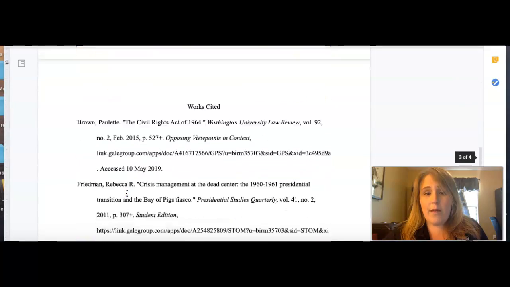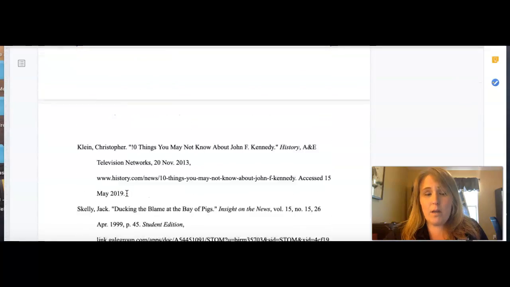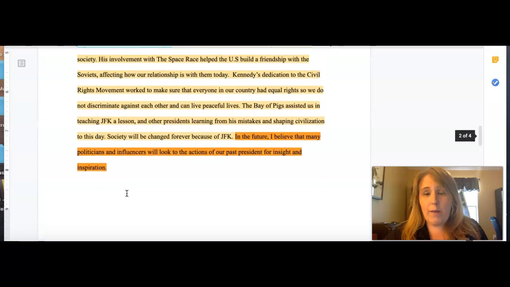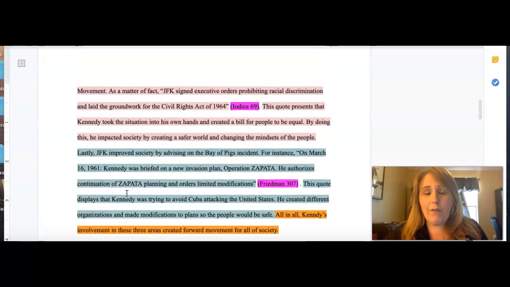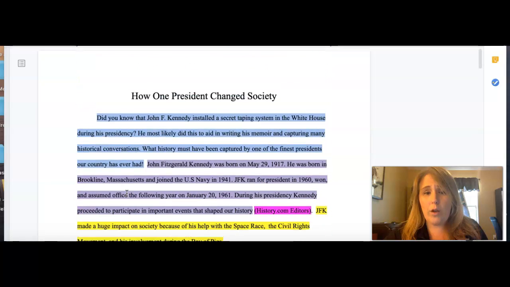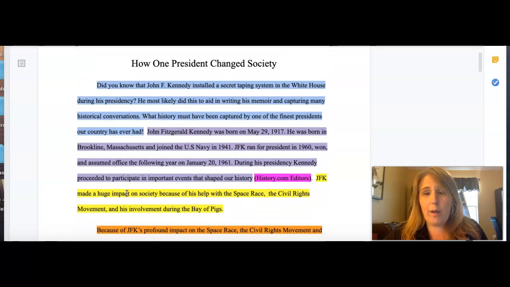And then, of course, after that will be their works cited, which is on its own separate page, but we'll talk about that later this week. But I wanted you to have a good idea of what we will be looking for when you turn in your final papers. Hopefully this is helpful. Rewatch it if you need to. Look at my color coding, because I'm hoping that that is going to help break it down for you a little bit more clearly, so that you can visually see the parts.